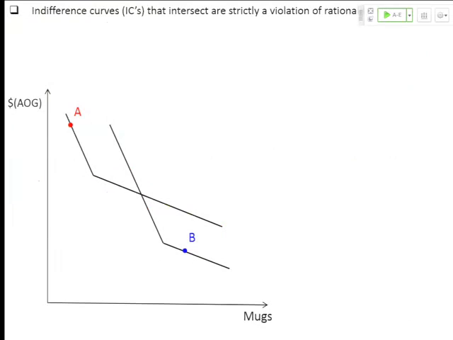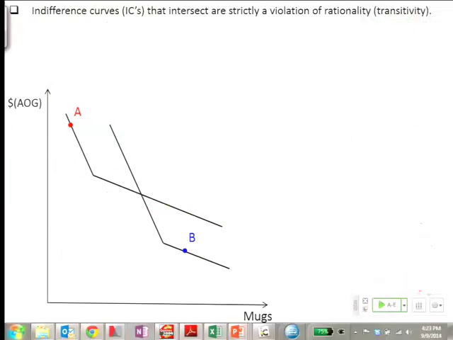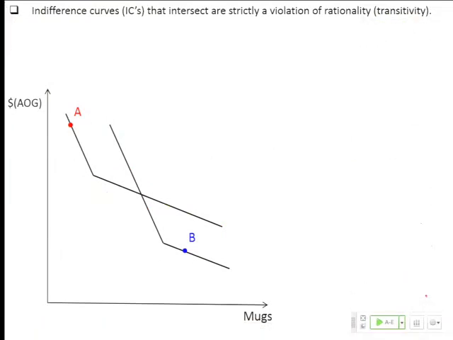All right. So now we're going to look at indifference curves. We're going to go back to indifference curves. Indifference curves that intersect, right? Problem set, hopefully all of you got to the point in the problem set where you had a graph of 2 indifference curves that intersect. Same utility function, different endowment points, intersecting indifference curves. These are strictly a violation of rationality, of transitivity in particular. One of the things that you will have learned in intermediate micro is that under rationality, indifference curves cannot cross.